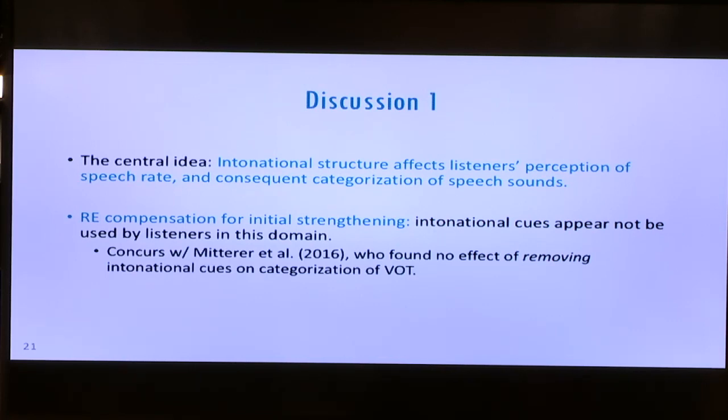So the main idea I'm proposing here is that intonational structure might affect the perception of speech rate and consequently the perception of sounds that involve temporal contrasts. Returning to the original question about compensation for initial strengthening, this appears to be one domain where intonational cues are not used by listeners. So this concurs with what Mitter, Cho, and Kim found when following up on Kim and Cho 2013, when they removed intonational cues to boundary and found that their absence versus presence did not alter categorization of VOT. So potentially some converging evidence for this idea.